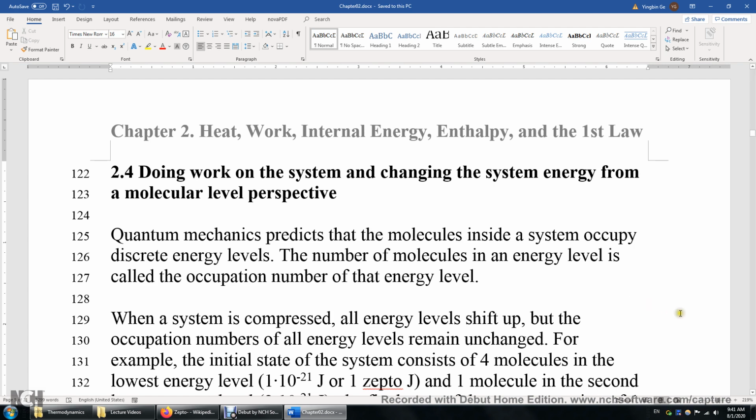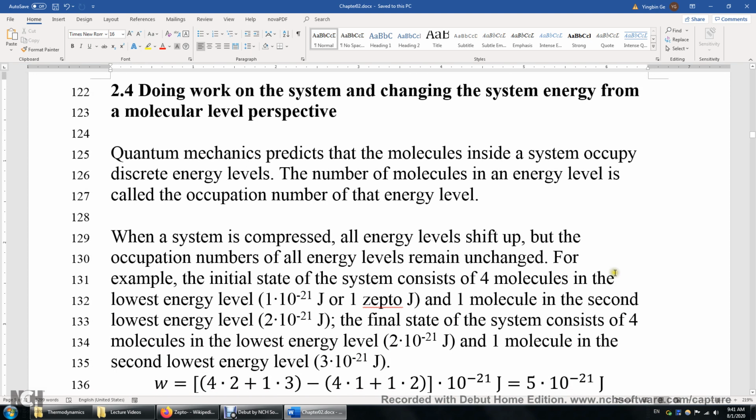Let's look at work first. When a system is compressed, work is done to the system. In this case, all discrete energy levels shift up. However, the occupation numbers of all those energy levels remain unchanged.